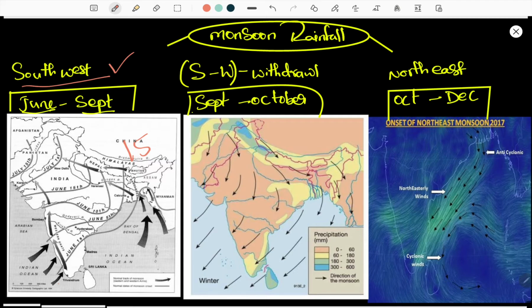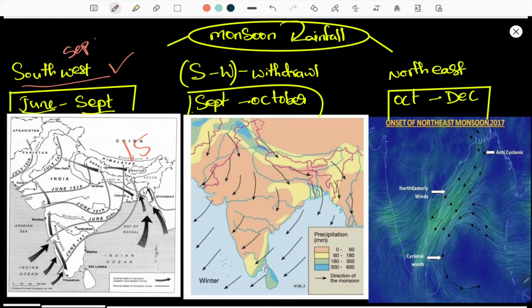Next, after 2 to 3 months this southwest monsoon gets weaker. Weaker means the strength and the moisture brought by the southwest monsoon gets dumped over places all over India, and it becomes weaker again and the winds start to retreat. From June to September the southwest monsoon exists.